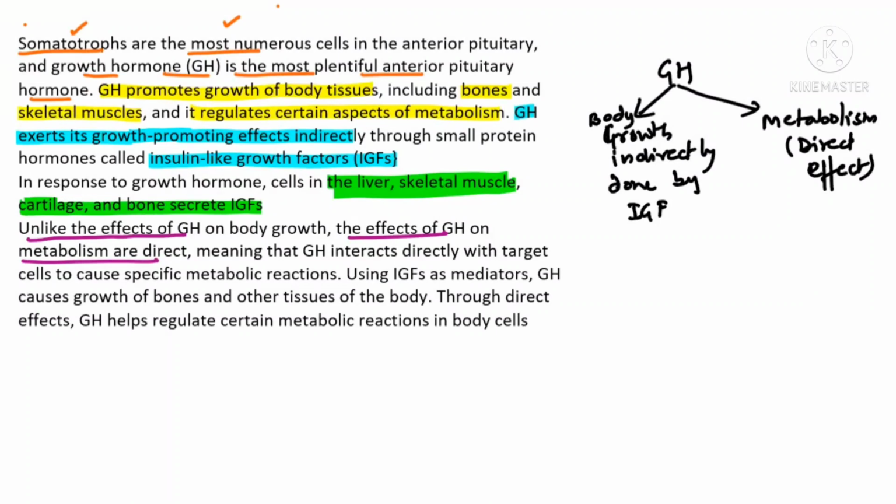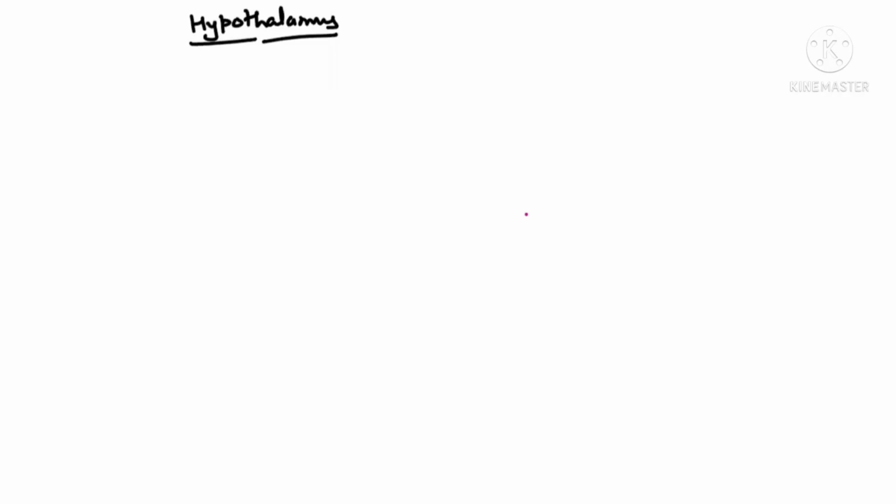So it is having the body growth effect. How? It is using IGF as a mediator. It is causing the growth of the bones and other tissues, and growth hormone is directly controlling the metabolism. Clear beta? So we can explain this way that when the hypothalamus releases growth hormone releasing hormone, then the pituitary gland will release growth hormone.